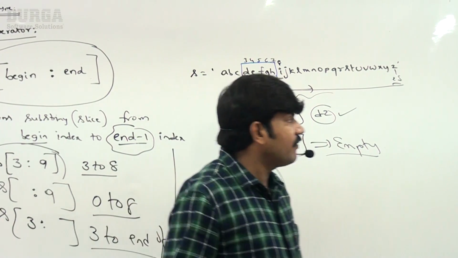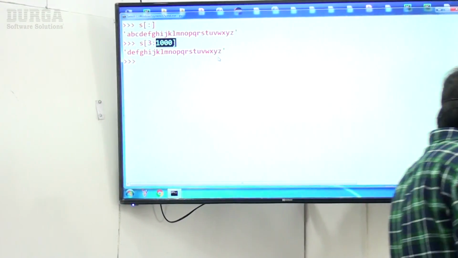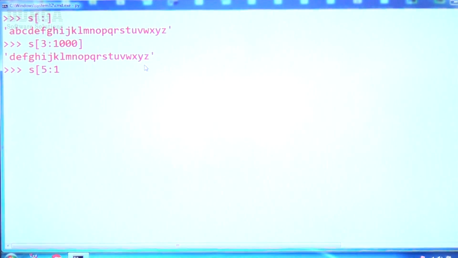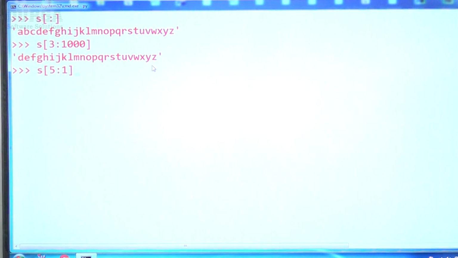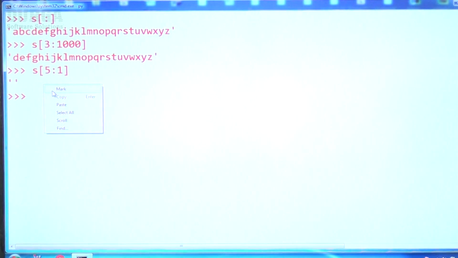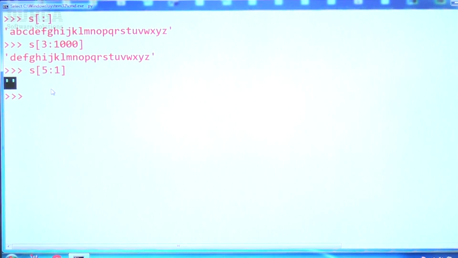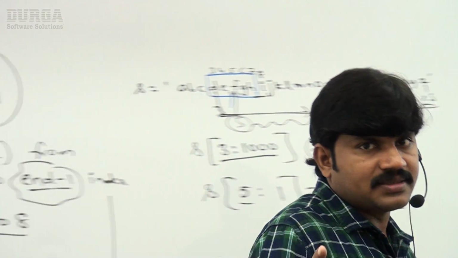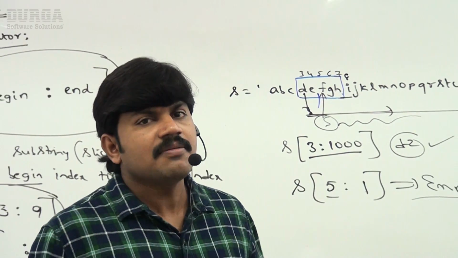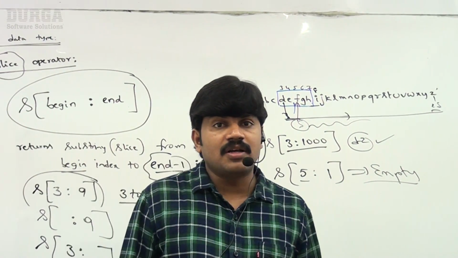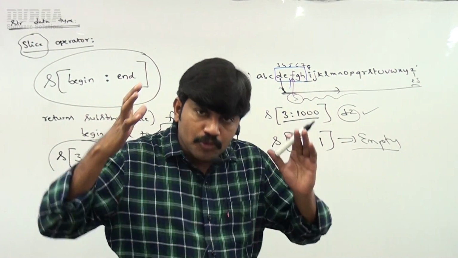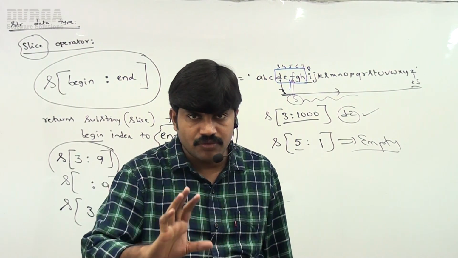So now have a look once, sir. S of 5:1 I'm taking. What is the answer? Empty. Again, what answer are we going to get? Just an empty string. That's all. So in a slice, if the content is not there, we simply get an empty string. Even when out of range, we never get an index error. Sir, it just considers whatever characters are there.